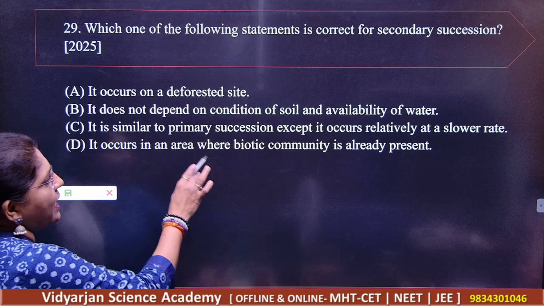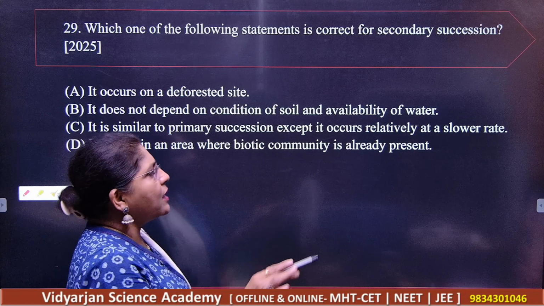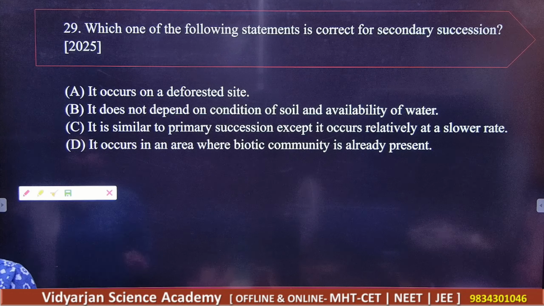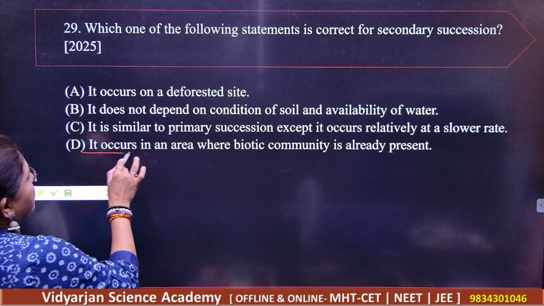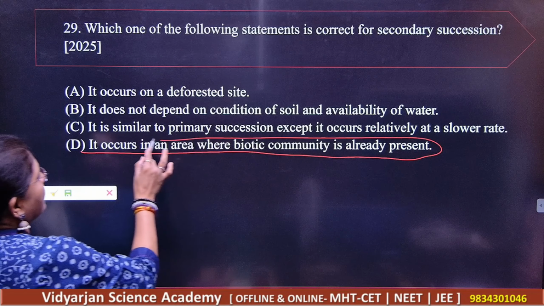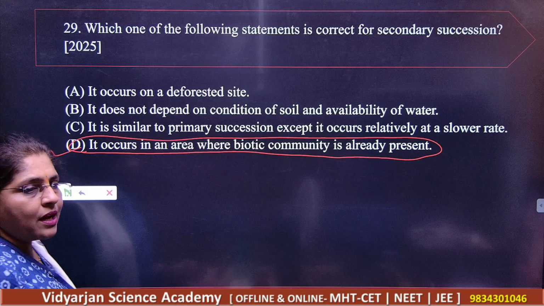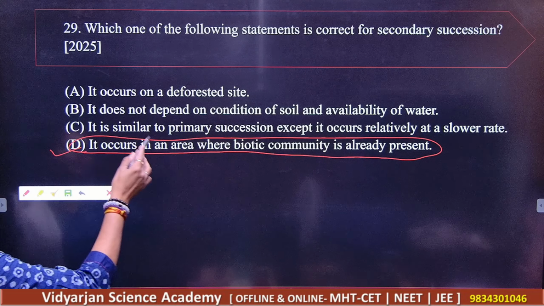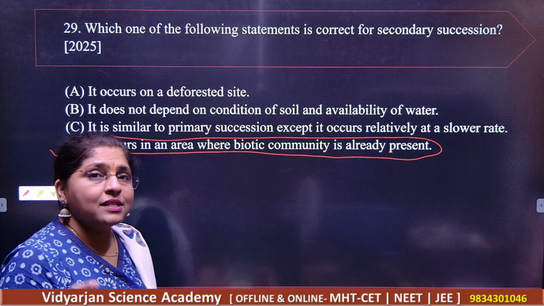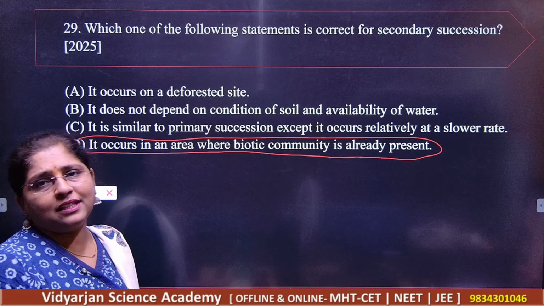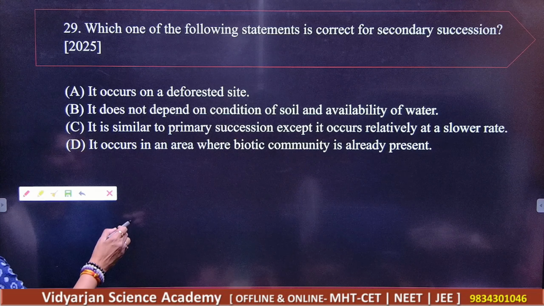And it occurs in an area where a biotic community is already present. So what should be your correct answer? Your correct answer is D. It occurs in the area where a biotic community is present. It will occur where the area has a biotic community which is already present. Then only you will get secondary succession. Got it? Next.